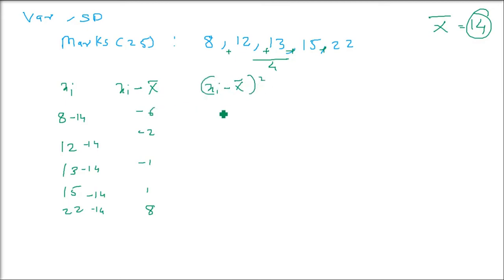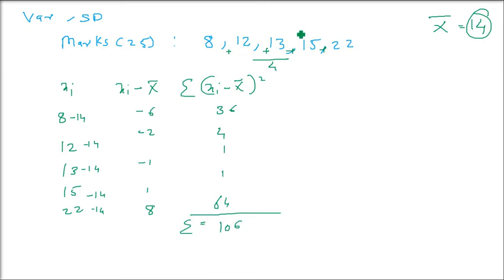What about xi minus x bar whole square? Just square it. Minus 6 whole square is 36, and so on: 4, 1, 1, 64. Now you have to add all of them. Sigma of xi minus x bar whole square, when you add them, you get 106.